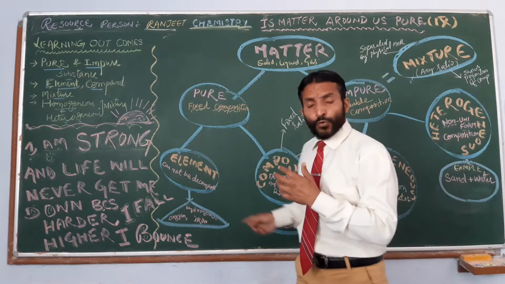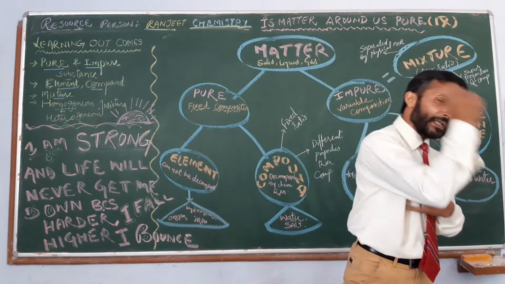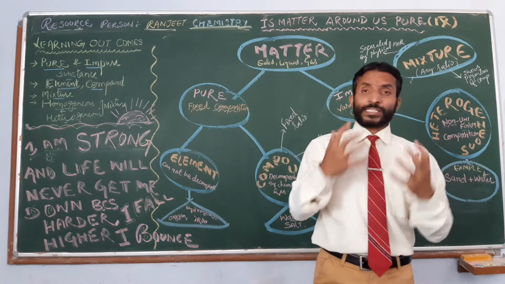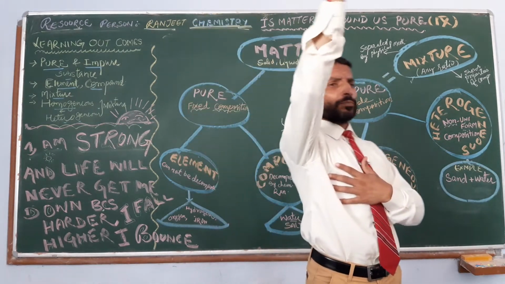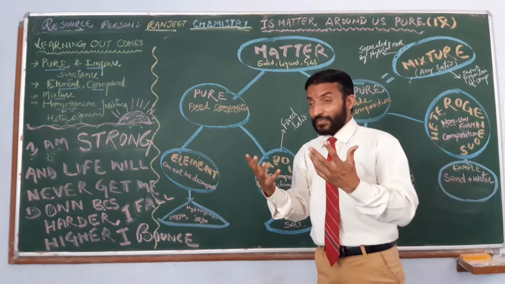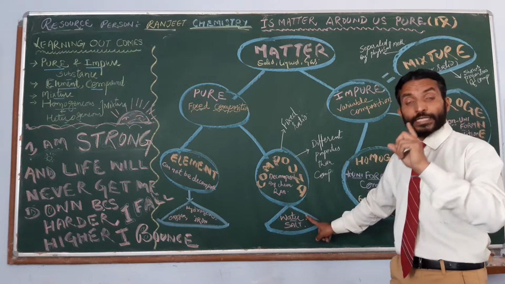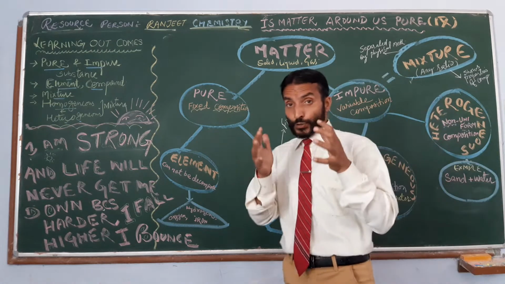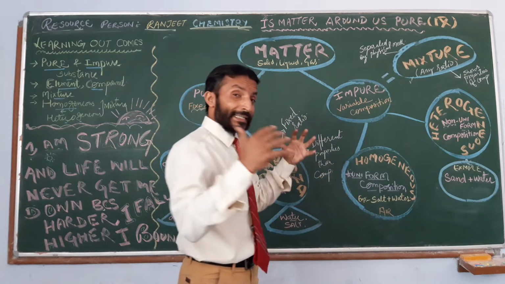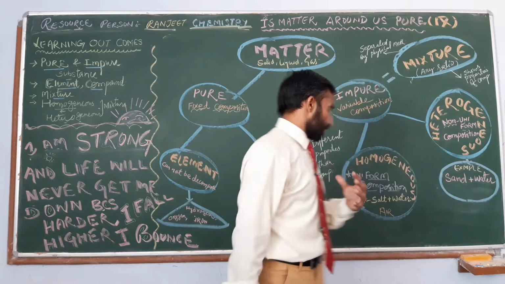For example, water, the simplest pure substance available everywhere. If we take a sample of water from any corner of this universe and analyze it chemically, it is always formed by the elements hydrogen and oxygen, and the ratio is 1:8 by mass, that is fixed. So that is the most important property of a pure substance.